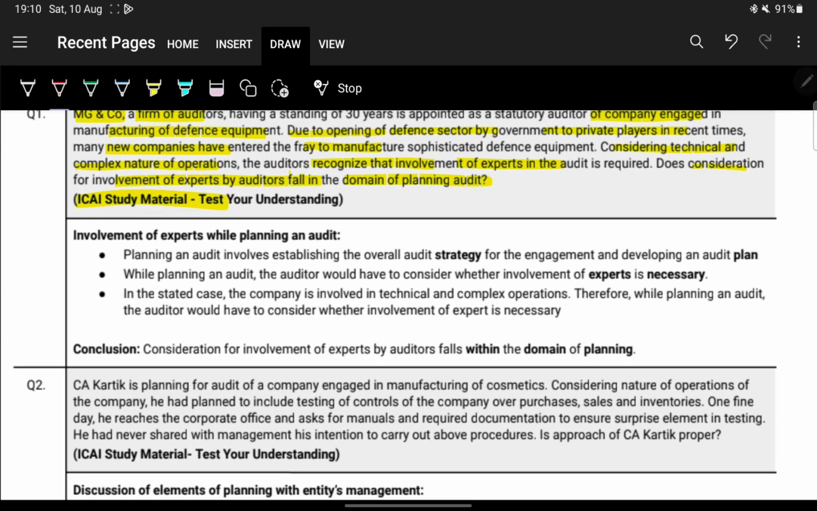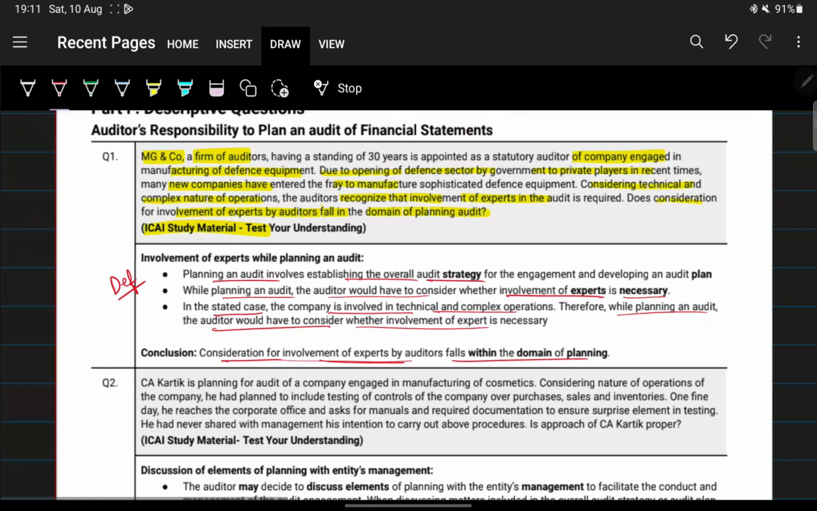Planning an audit involves establishing the overall audit strategy for the engagement and developing a detailed audit plan. The second point: while planning an audit, the auditor would have to consider whether involvement of an expert is necessary. In the stated case, the company is involved in technical and complex operations. Therefore, while planning an audit, the auditor would have to consider whether involvement of an expert is necessary. What is our conclusion? Therefore, consideration for involvement of experts by the auditor falls within the domain of planning. Very simple, very basic question.